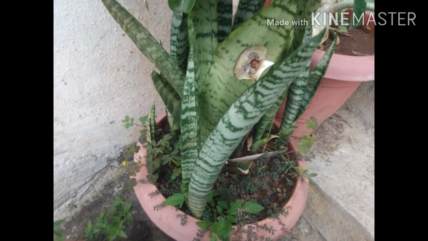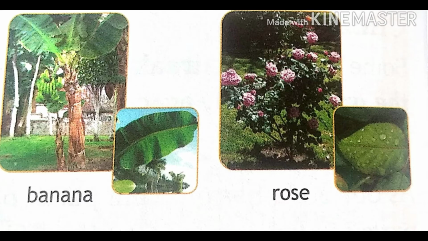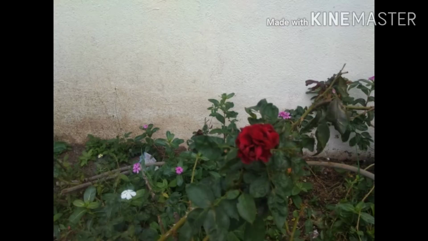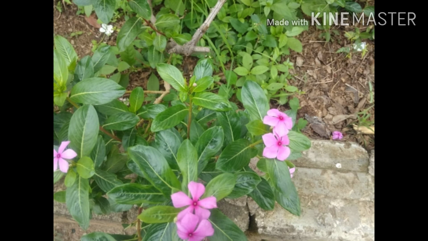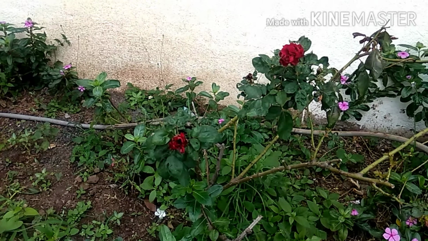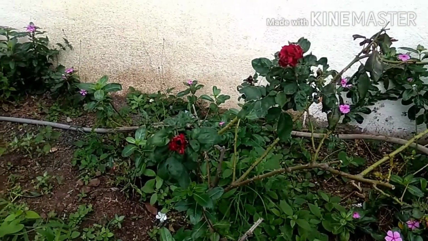Leaves are mostly green in color, and we know it is the leaf of the plant because they make the food for the plant. Okay, now you have observed many types of leaves. These are the flowers. Now see, students, the next part: plants have different types of flowers. They have beautiful colors. It is a very attractive part of the plant. Look at these different types of flowers.